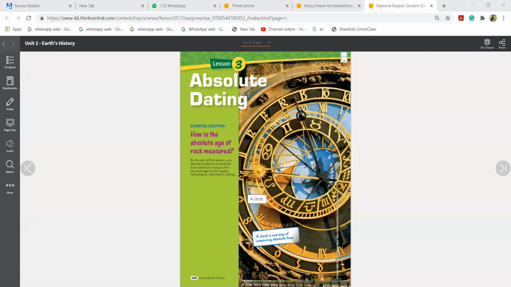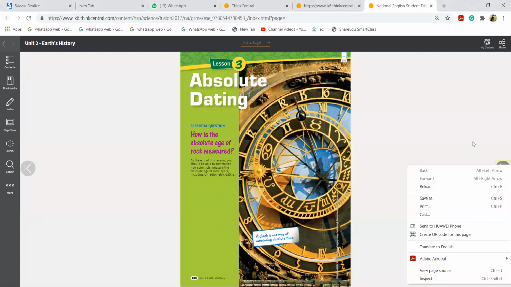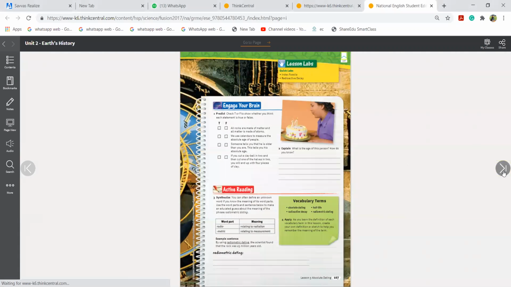Let's begin. Absolute dating. That is lesson number 3. How is the absolute age of a rock measured? As we learned in the previous lesson, that was relative dating, where I can know the age of the rock by the fossils inside the layers. Of course, the last layer is the oldest, the upper layer is the youngest one. Now we want to know the absolute age. When I say absolute, of course, you know that I need an age which is real in number, which is near to the approximate age.